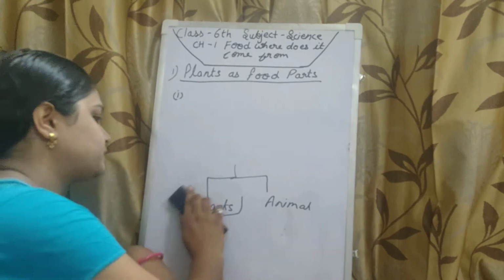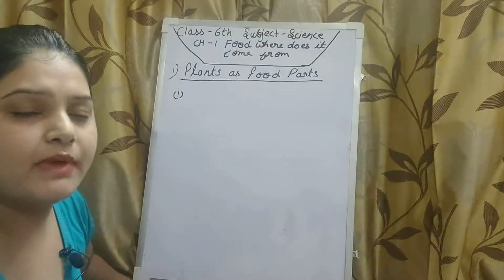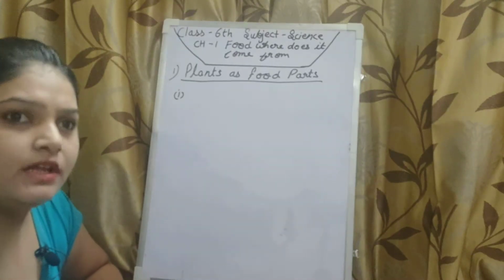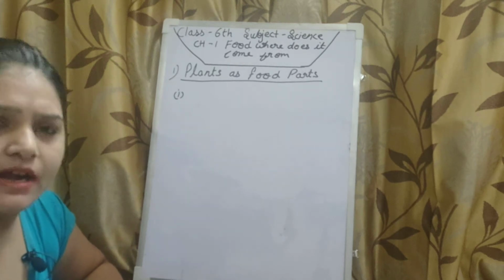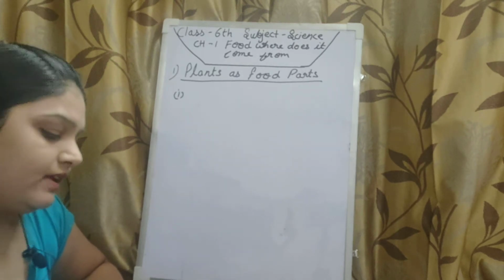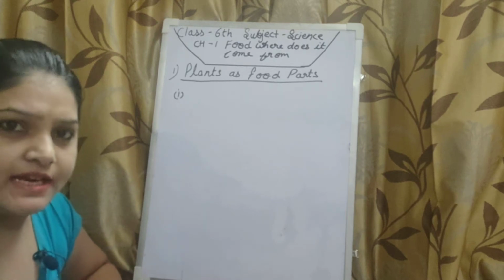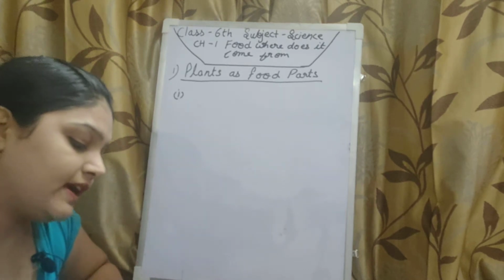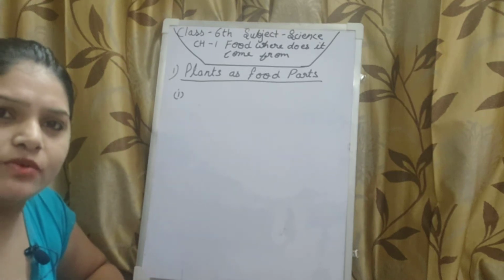As we all know, we get many things from the plant. We get grains like wheat, maize, barley. We get spices like mustard, cumin seed, etc. We get vegetables like carrot, onion, potato and so on.